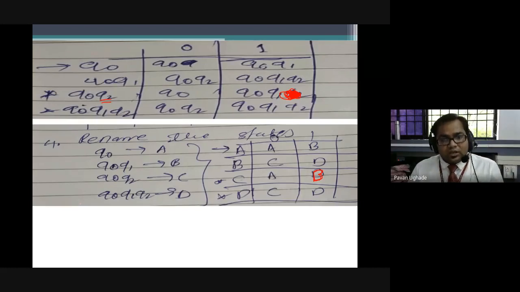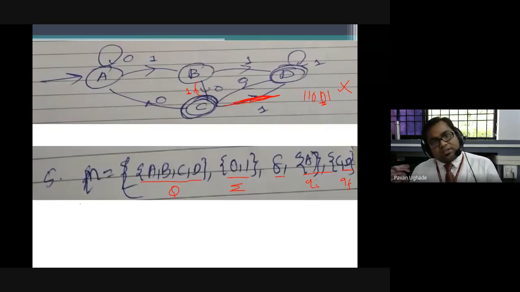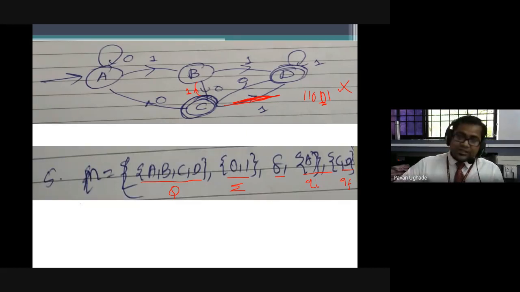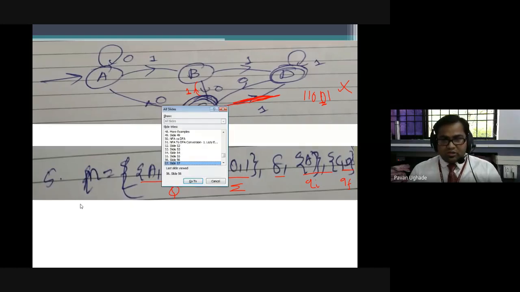Once we rename, draw the transition diagram, and verify with the accepting strings and the rejecting strings. And in the last step, you represent the whole automata as a machine equation. That's all it is about. I hope you people got it.